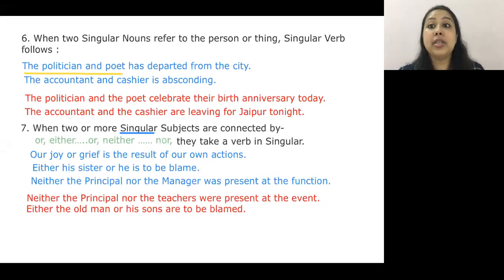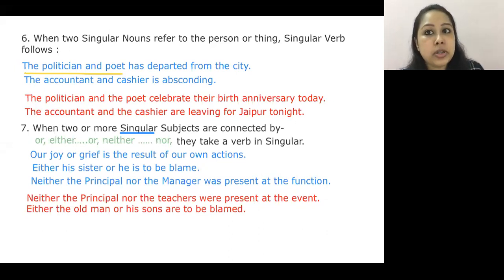The accountant and cashier is absconding. Okay, coming to the word absconding, somebody who would loot things and run away. ठीक है, भाग जाना is absconding. सिर्फ भाग नहीं रहे हैं, they are looting things and they are running away. भाग रहे हैं चुराए हुए पैसों के साथ. So this is absconding. और इनका कुछ अता पता नहीं है.